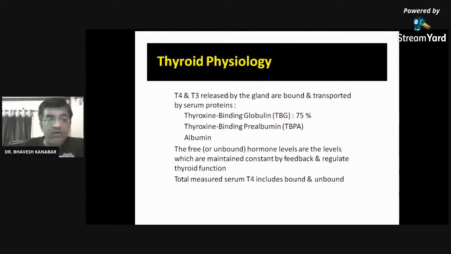T4 and T3 are released by the gland in bound and transported form. Just remember this thing: thyroxine binding globulin is required for the transport of the hormone. Free hormone levels are maintained by a constant feedback mechanism that we are going to see. No need to remember this physiology.